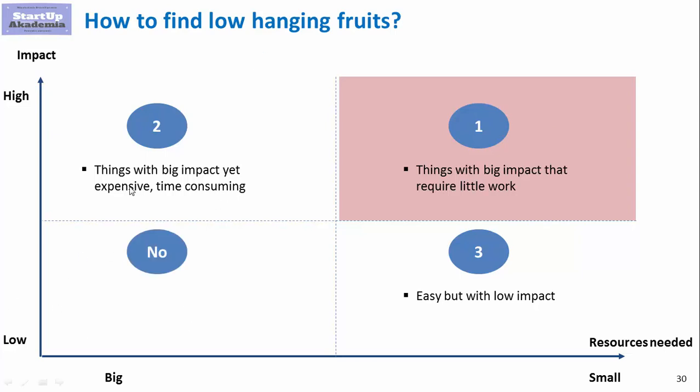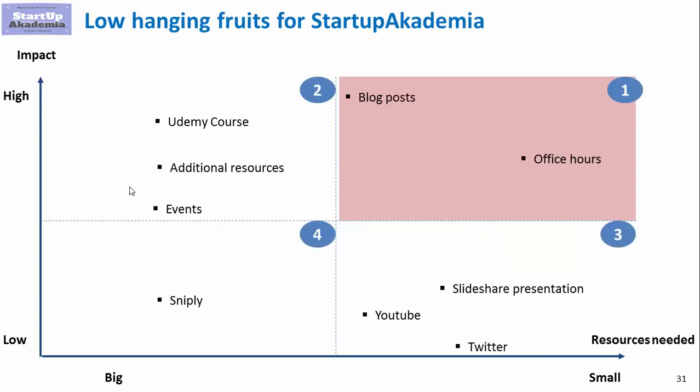Now let's have a look at an example of our project. It's called Startup Academia. This is a platform for making startups work efficiently and in the right direction. As you can see, we have put all the activities we use to attract traffic on this matrix. The impact here is defined as the impact on traffic, so the number of page views generated by a certain activity. Effort is a combined measure including the costs of time and money spent on a certain activity.